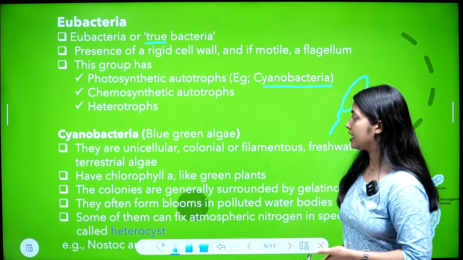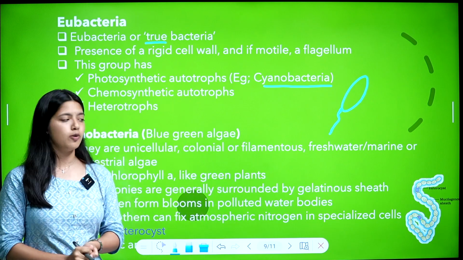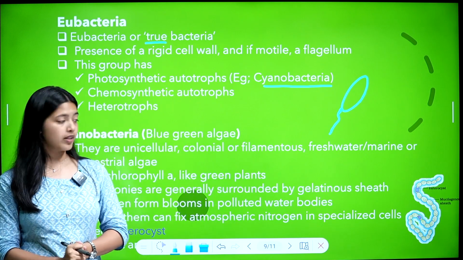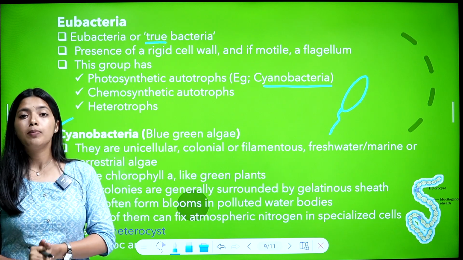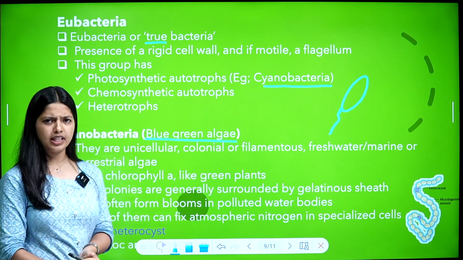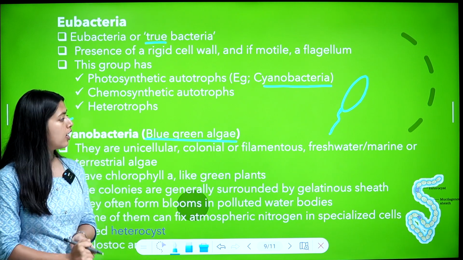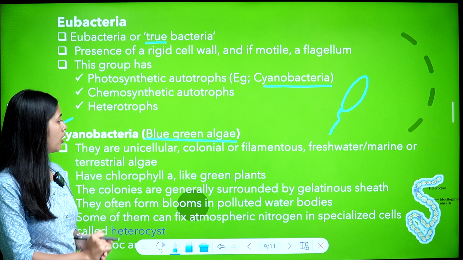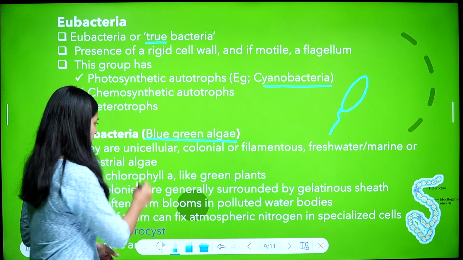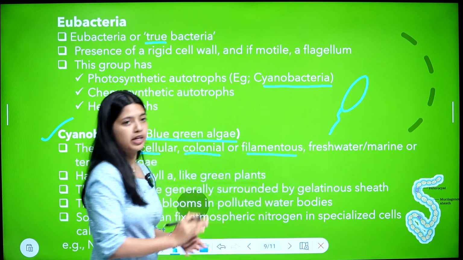Now we will discuss cyanobacteria. What is cyanobacteria? Cyanobacteria is also known as blue-green algae. This is a new name given for it. Blue-green algae, the name is important. It's often asked. They are unicellular, colonial or filamentous, freshwater or marine or terrestrial algae.